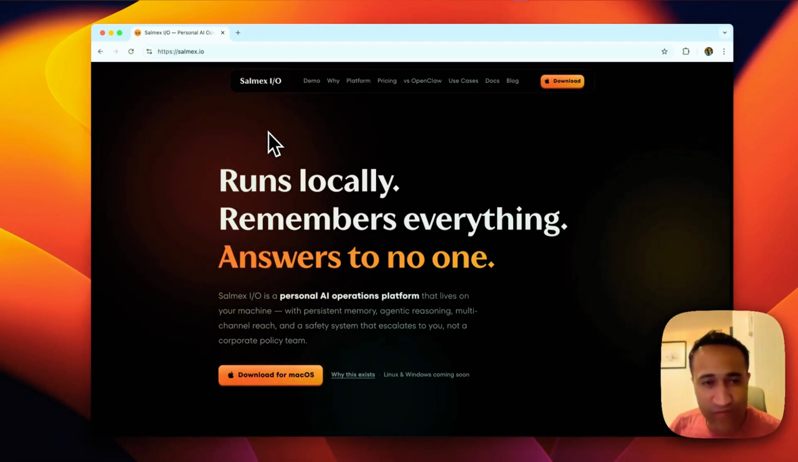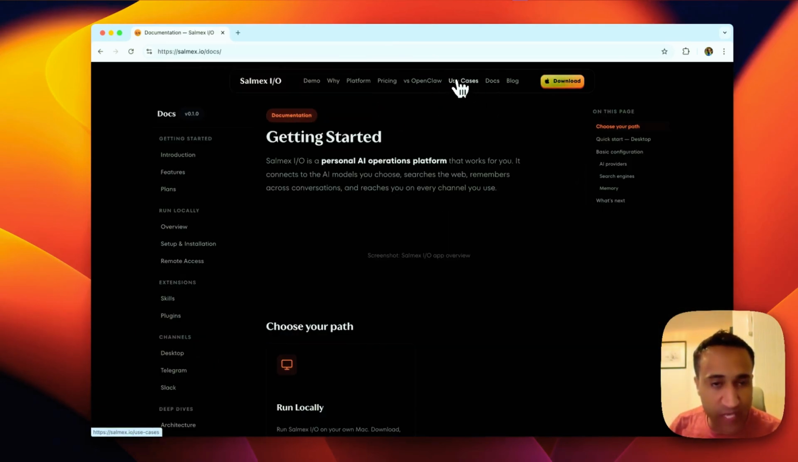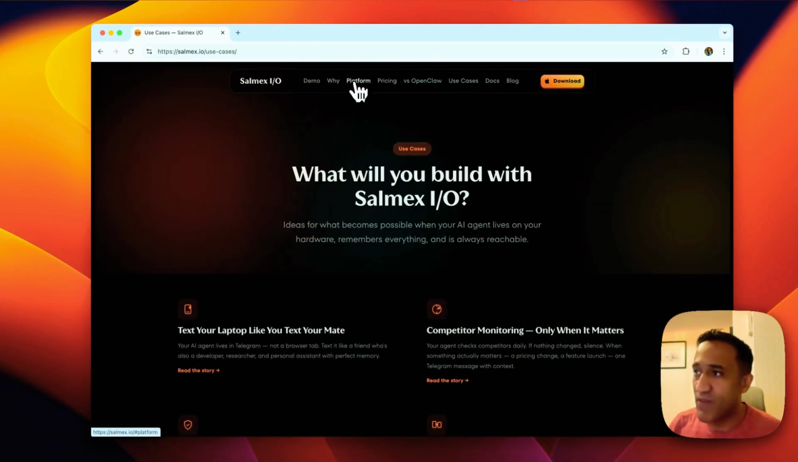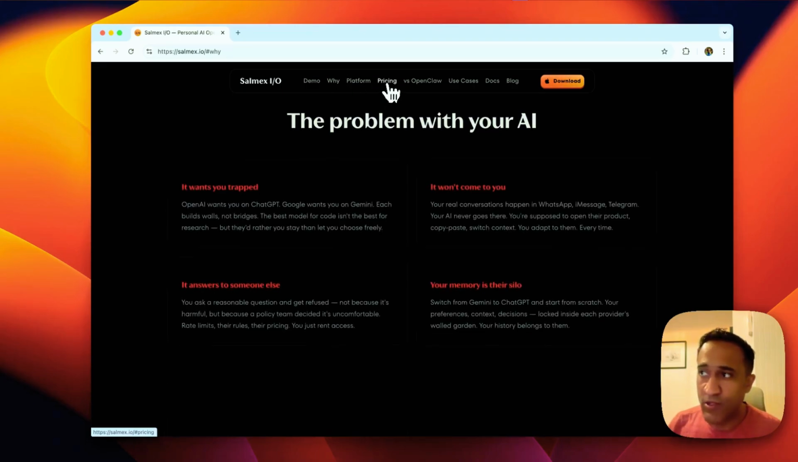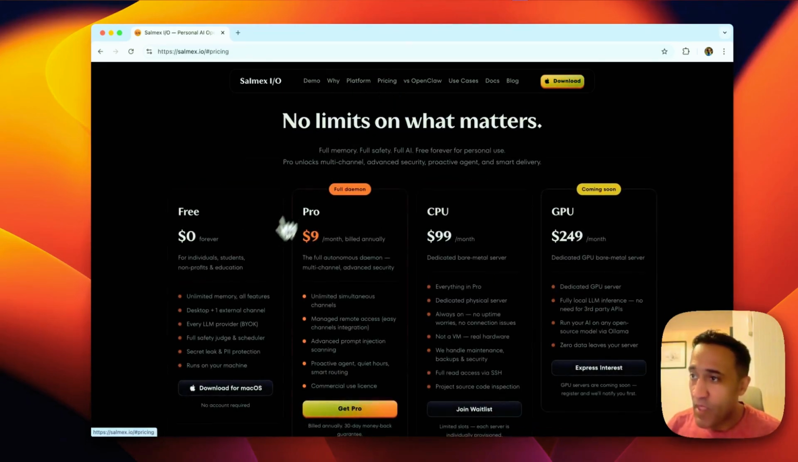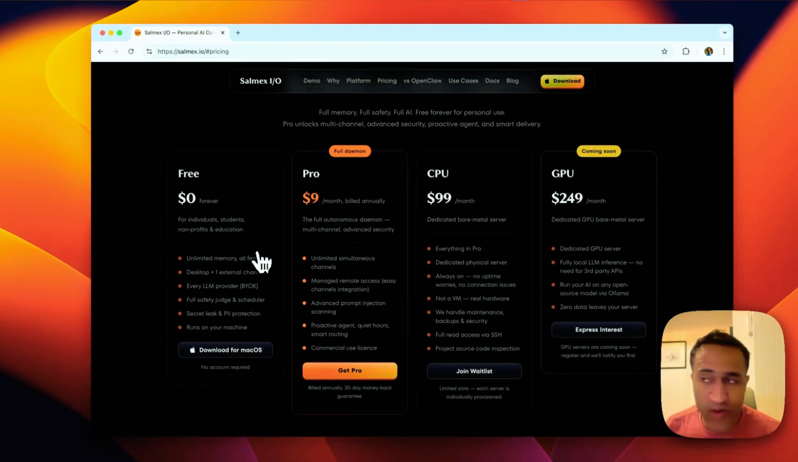And we invite you to visit our website, the docs section, to learn more, the use cases, and the platform, and so on. You can also look at the pricing section. Most of the features are free. The Pro version is mainly for the managed remote access that we've seen today, and for commercial use license.